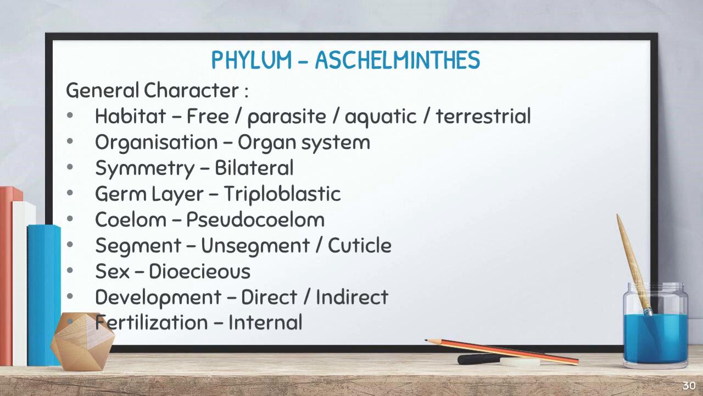And here the sex is dioecious, which means male and female are separate, right? Okay, and development is direct in some, indirect in others, right? And the fertilization is internal fertilization. Is it clear? Shall we see the specific characters? Okay.